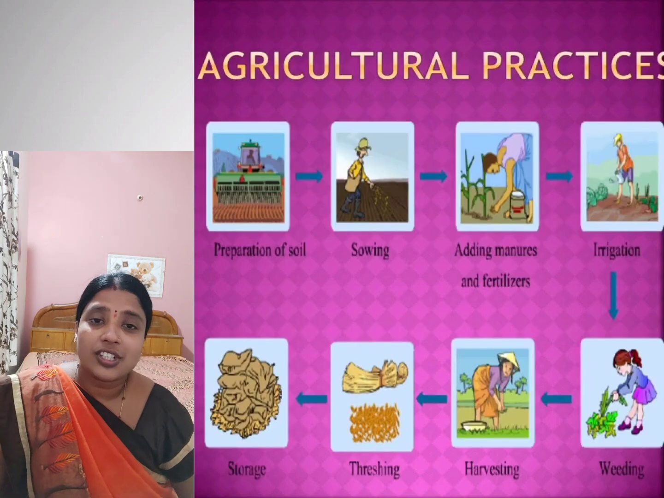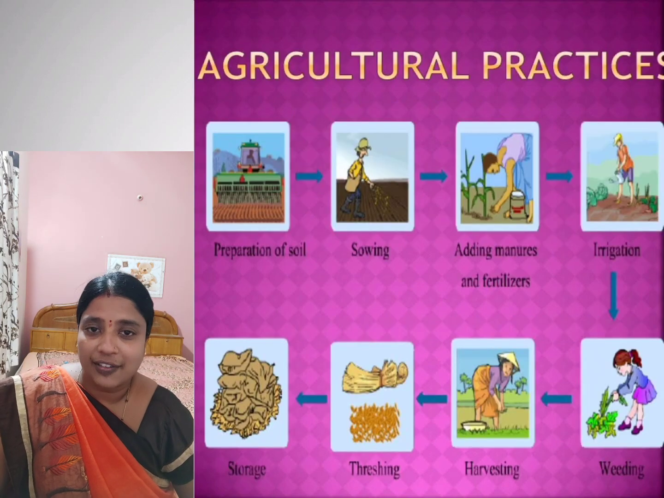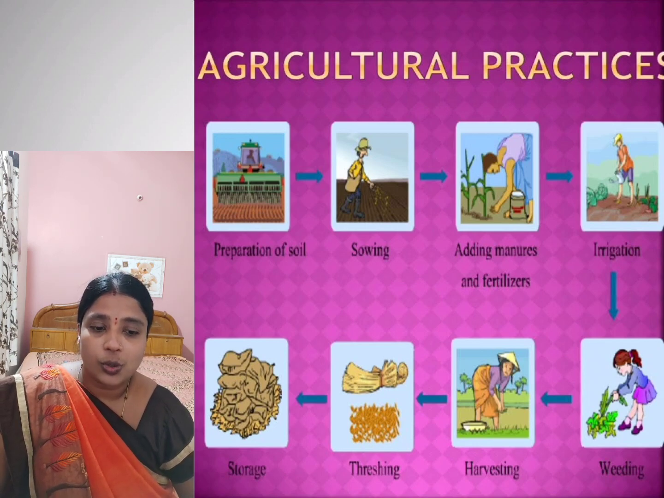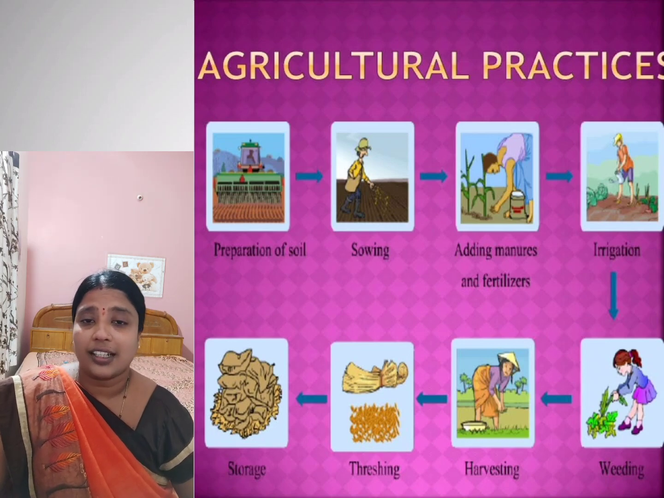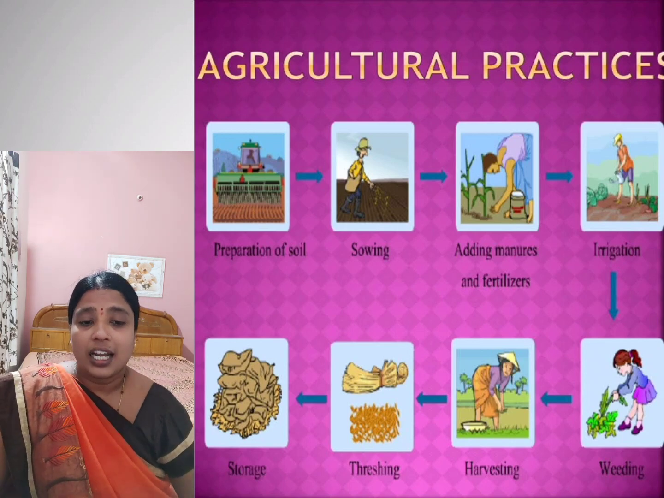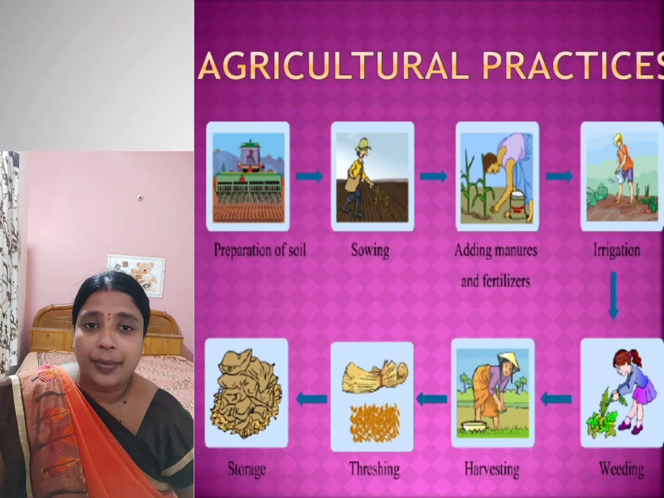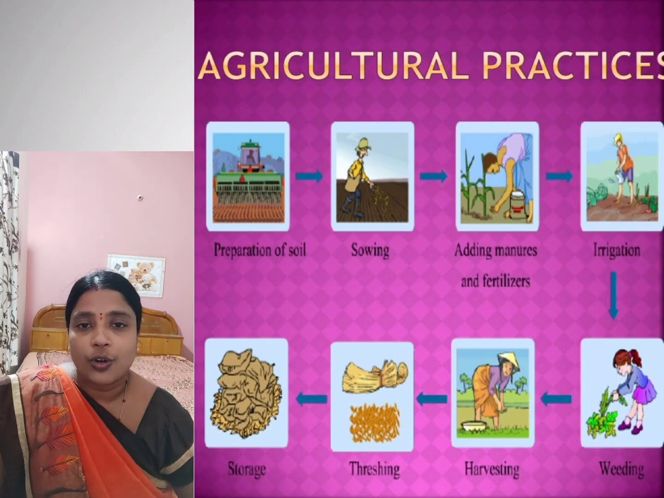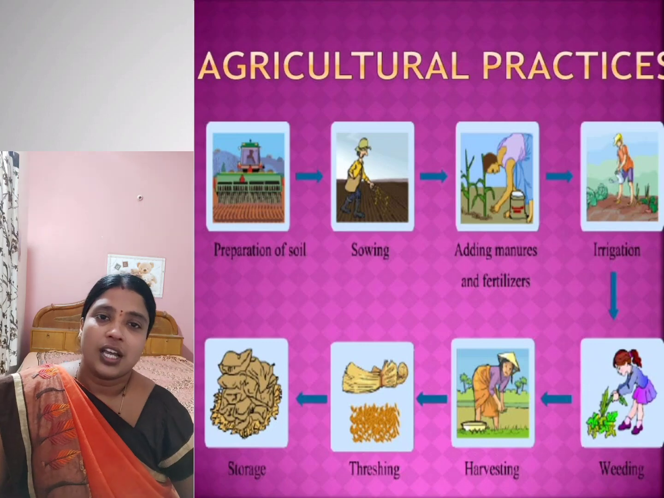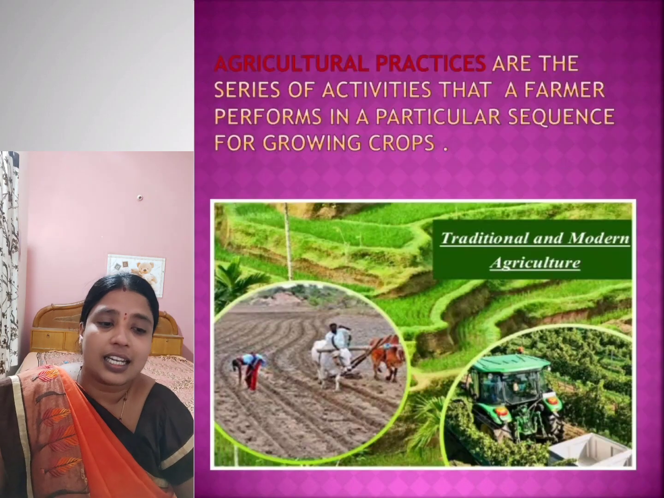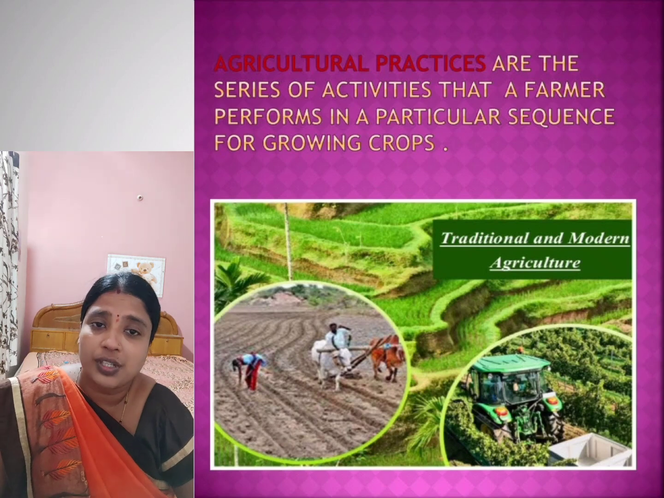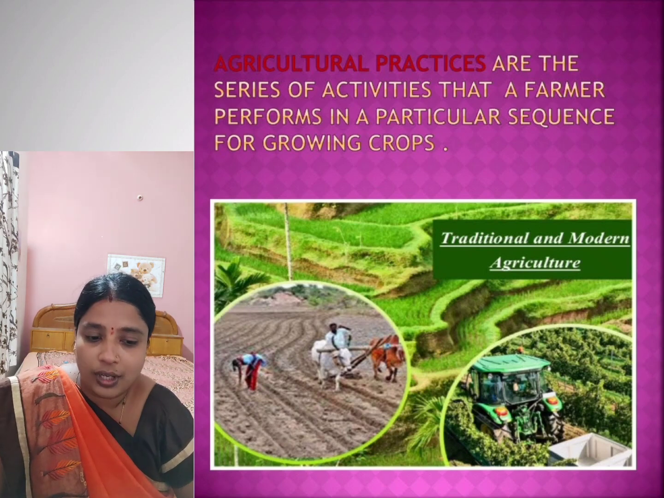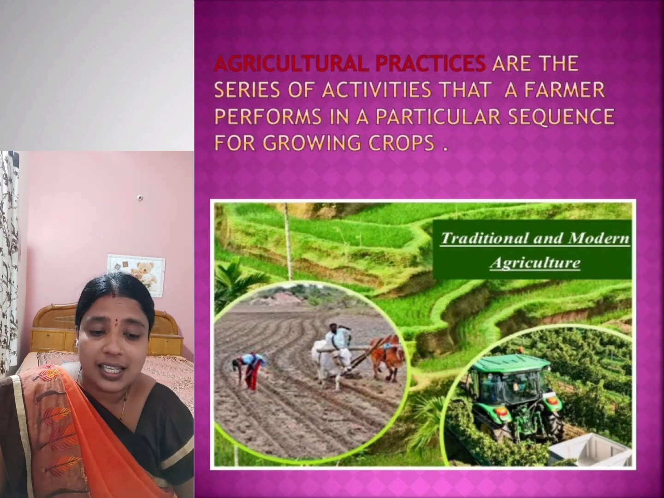Now in this image you can see the different activities that a farmer is performing for growing crops, like preparation of soil, sowing, adding fertilizers, irrigation, weeding, harvesting, threshing and then storing the grains. These are the different activities that a farmer needs to perform for growing good quality crops. These series of activities that a farmer performs in a particular sequence are known as agricultural practices.